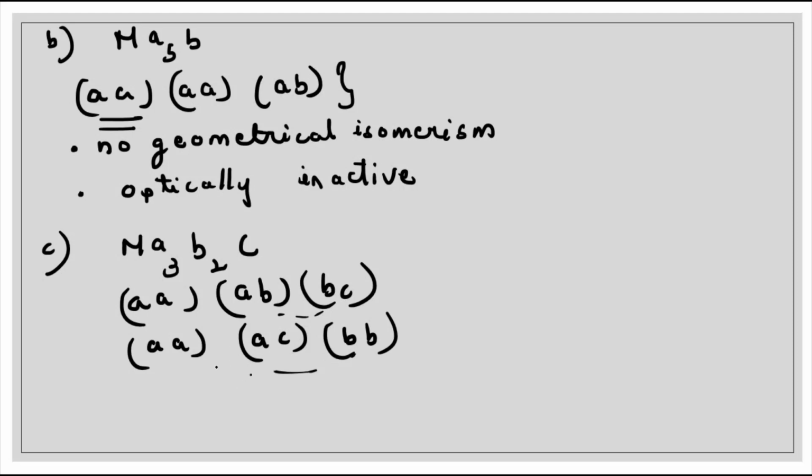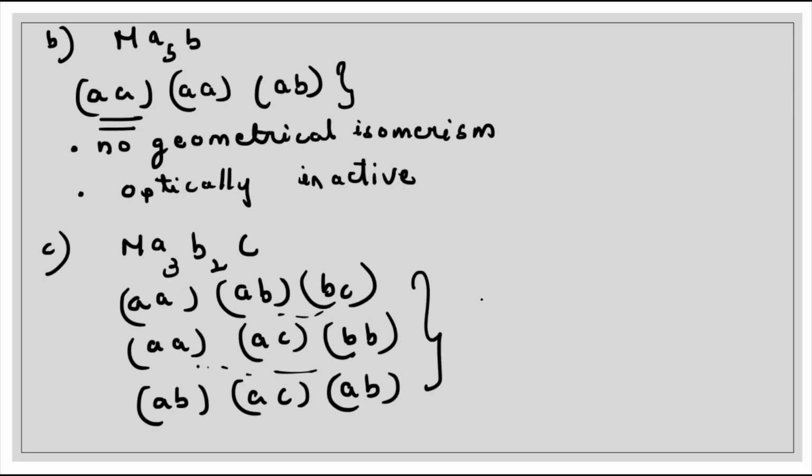Now see whether other possibilities exist. Yes, again we can interchange this one and thus we will get AB, AC and again AB. So here you can see three different combinations are possible. So how many geometrical isomers are possible in this case? There can be 3 geometrical isomers in this case. Now to find out whether the given isomer is optically active or not.